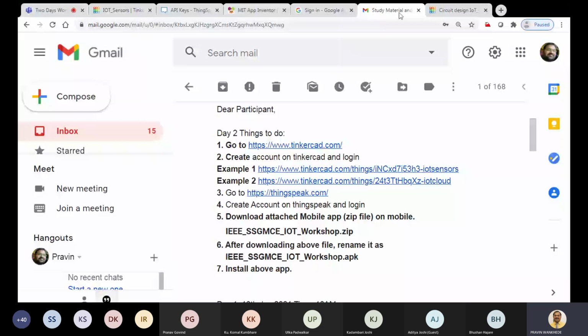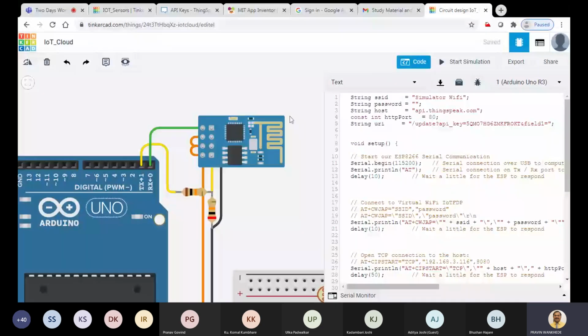This is what our Wi-Fi module is here. So we first have to assign, just like for any Wi-Fi, its name and its password. In the same way, this Wi-Fi module has the SSID simulator Wi-Fi. Remember that it is not possible to change this simulator Wi-Fi. I tried many times to change this, but it is not working.